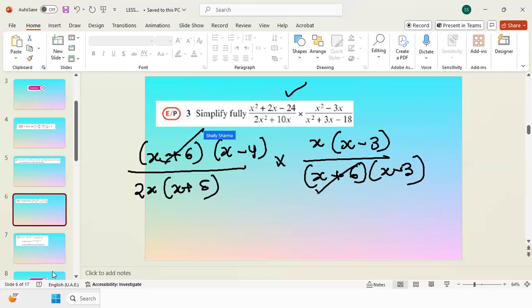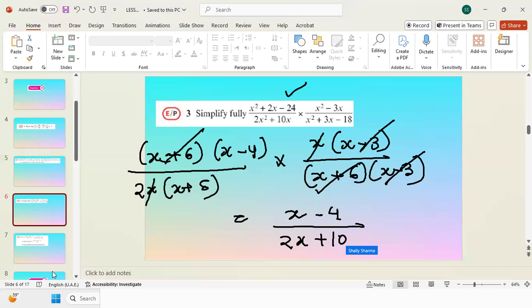So x plus 6 and x plus 6 got cancelled. X minus 3 and x minus 3 got cancelled. X and x as well, they got cancelled. So what I am left with here is x minus 4 over 2x plus 10. So this is the answer for this particular question. We have simplified it fully. Simplifying algebraic fractions means that when you have multiplication, you need to factorize, and when you factorize, you need to cancel the same expressions.